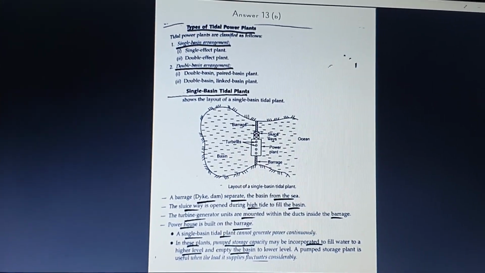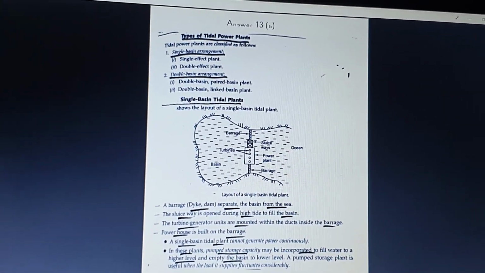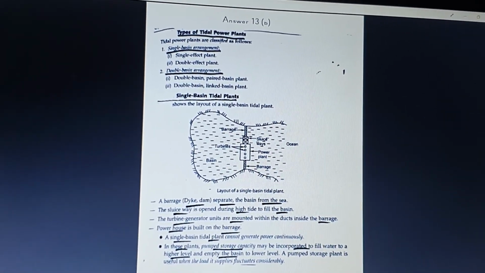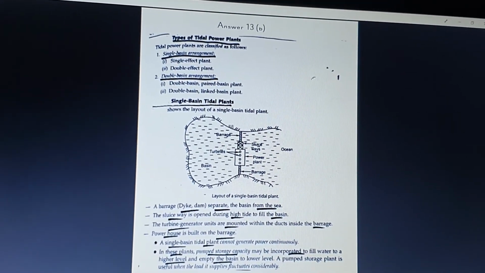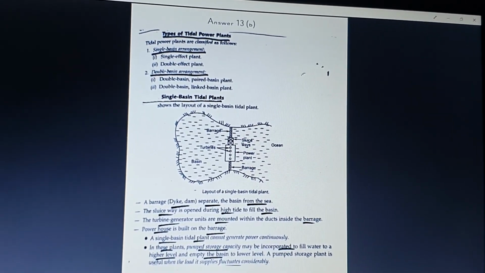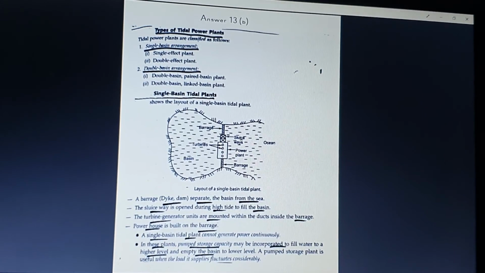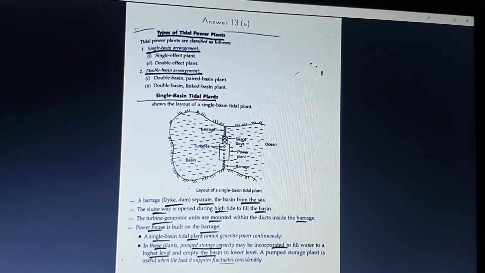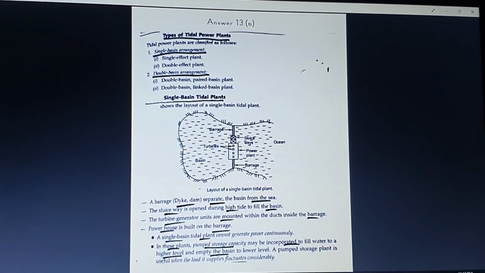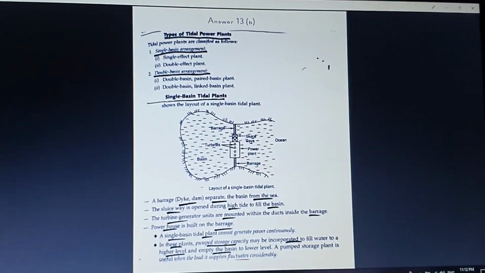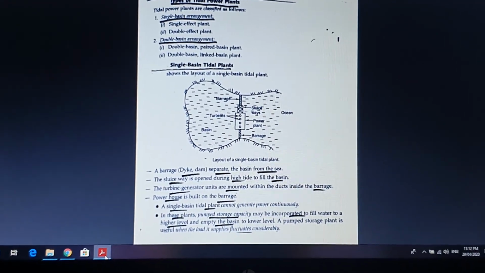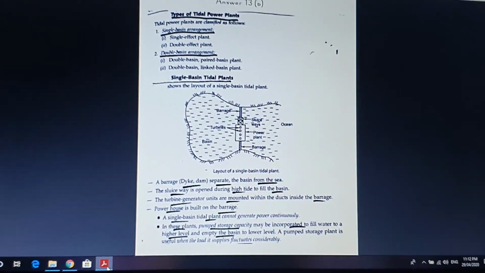In the case of the single basin arrangement, you can see there will be a dam, or the barrage, which will be separated from the basin of the sea, and a sluice way will allow the tide to enter into the basin, the barrage or the dam. Then it also consists of a turbine generator within the ducts inside the barrage and powerhouse built, and with the help of this, we are going to generate the power in the case of the single basin power plant. Whenever there is a high tide, it will pass through the sluice way, and from the sluice way to the turbine, then it will be converting its energy.